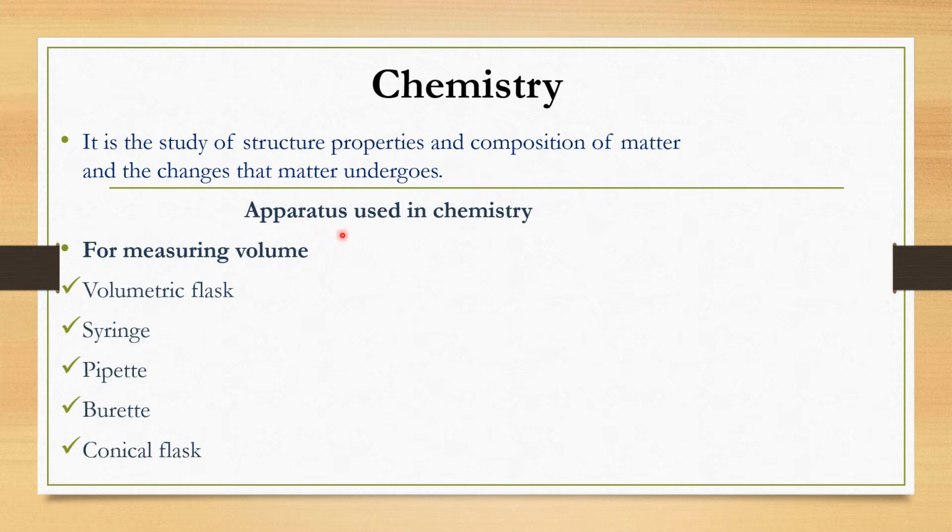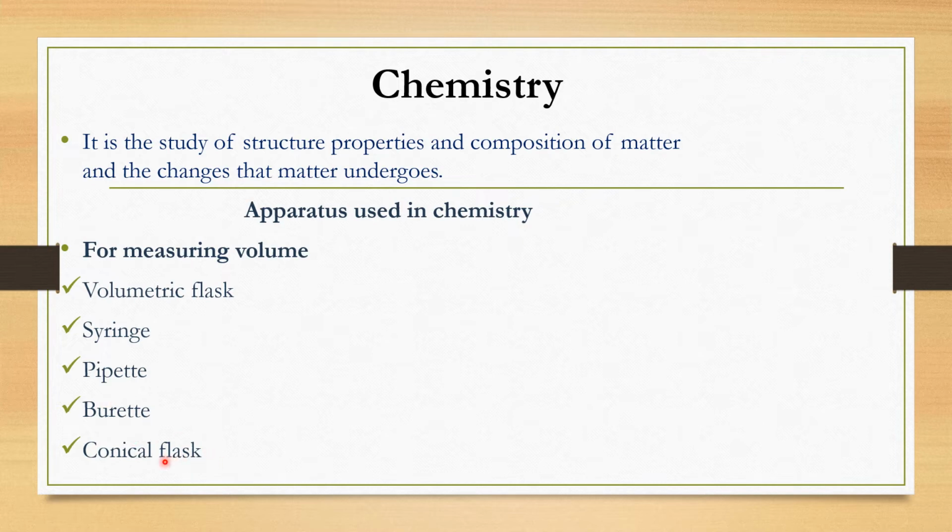Remember, chemistry is a science, and we have the chemistry lab, which we use when we want to do practicals. So the first thing that you're going to measure in the lab is volume. We can measure volume by using the volumetric flask, syringe, pipette, burette, and conical flasks. So if you are asked in an exam, name 3 apparatus that are used for measuring volume, you can name the volumetric flask, the syringe, the pipette, the burette, and the conical flask.